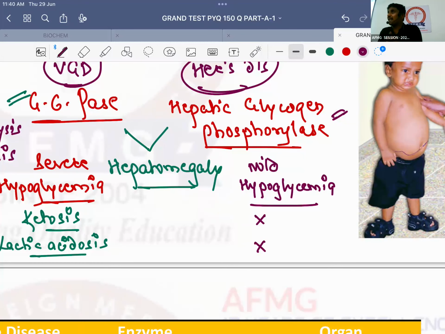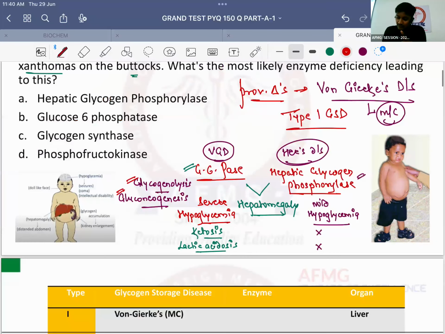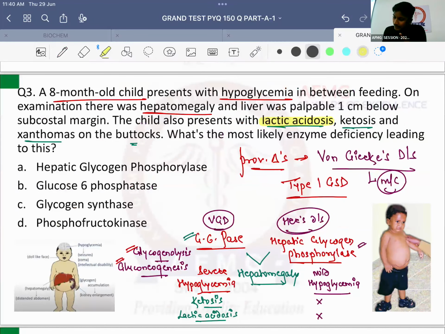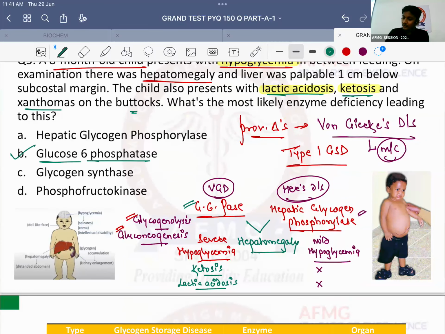Okay? And hepatic glycogen phosphorylase was also in the option. So that's the important thing. If they had not given these two symptoms, the answer can be type 6 also. Please remember that. So that's the reason I'm telling you that these are the keywords to be picked up. It is the lactic acidosis and ketosis along with severe hypoglycemia in the child, which is making the diagnosis of type 1 glycogen storage disease known as von Gierke's disease. It is due to a deficiency of nothing else but option B, glucose 6 phosphatase.